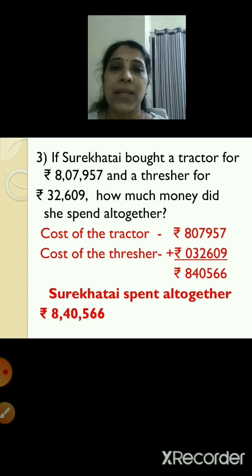So 1 plus 7 is 8, 8 plus 2 is 10. So 0 in the thousands place, 1 carried over mentally. So 1 plus 3 is 4. And in your lakhs place, 8 is there. So 8 will come as it is. So your answer is